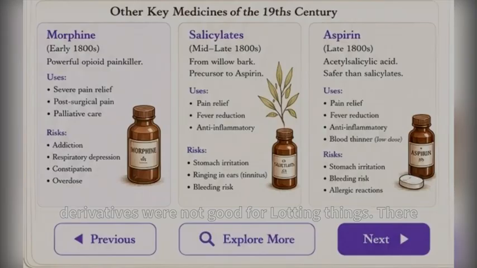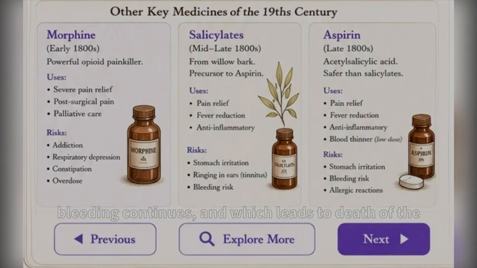Salicylates, the main drug was aspirin, a salicylic acid derivative, but these salicylic acid derivatives were not good for clotting. There is something called bleeding. Because of aspirin, blood thinning occurs, which causes no clotting and bleeding continues, which leads to death of the patient as well.